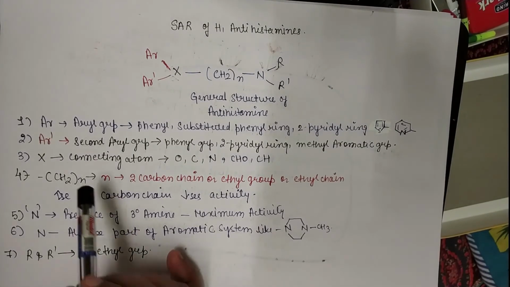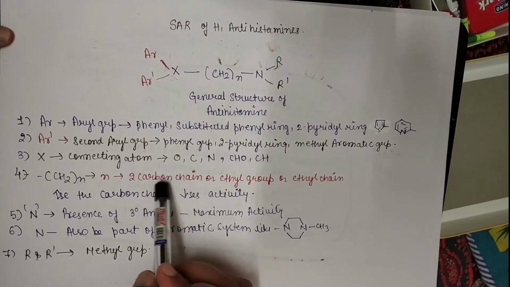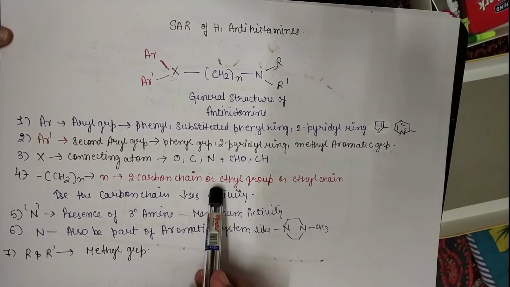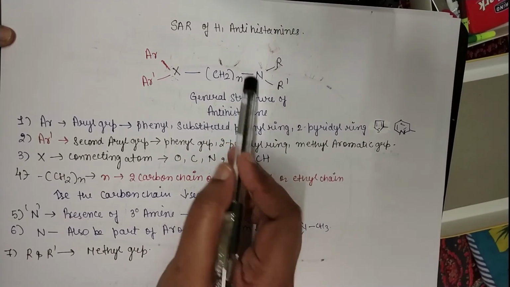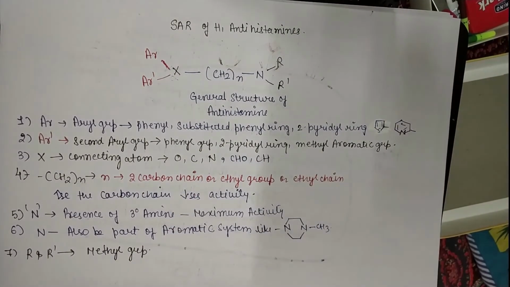Next is the alkyl group N. N can be a 2 carbon chain, like an ethyl group. If a CH2CH2 group is there in place of N, then the antihistaminic activity will increase.